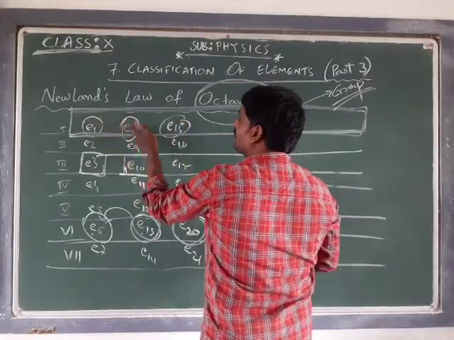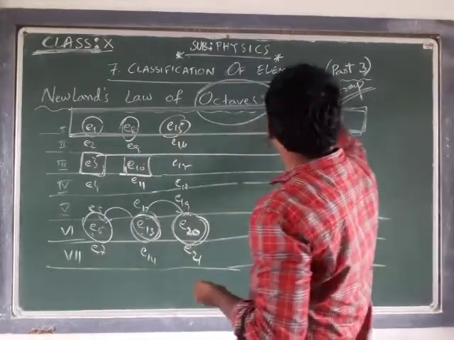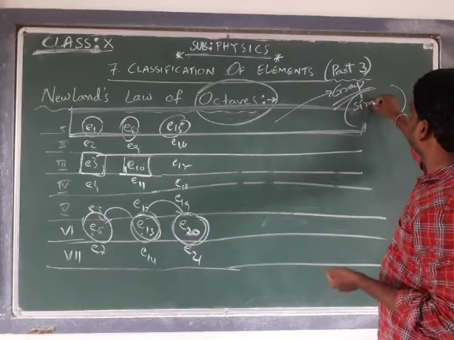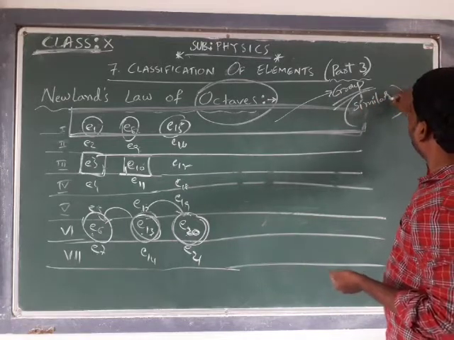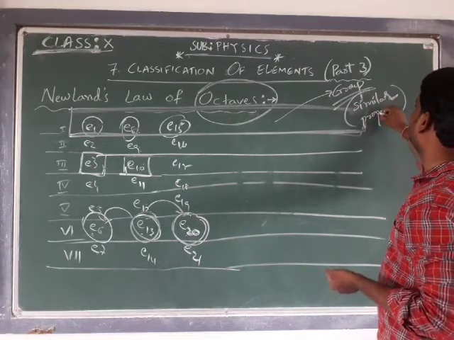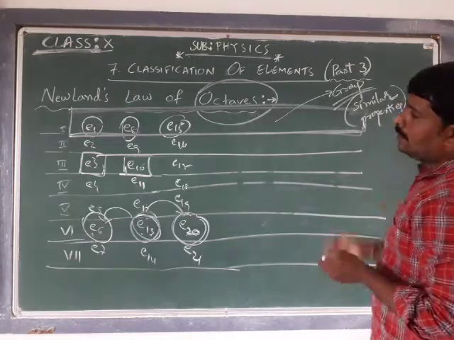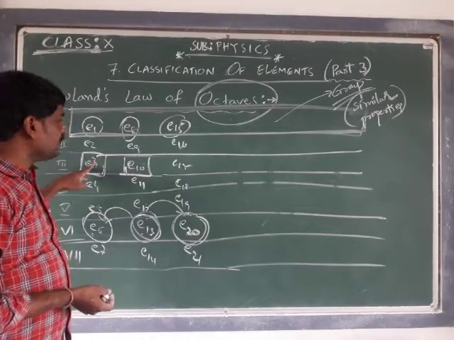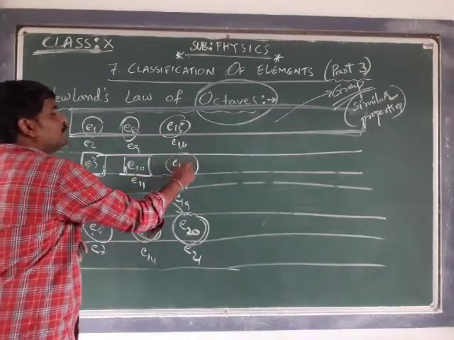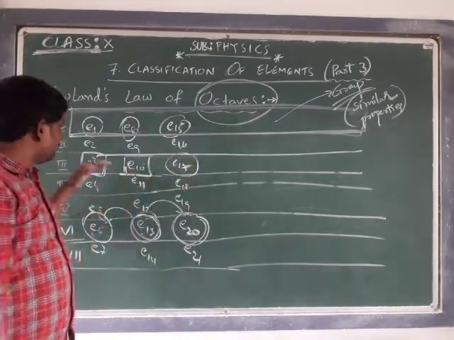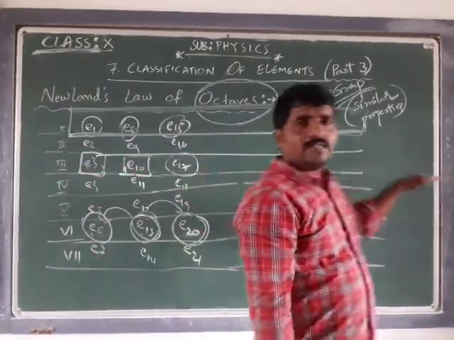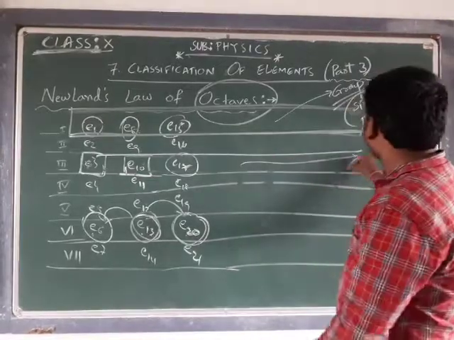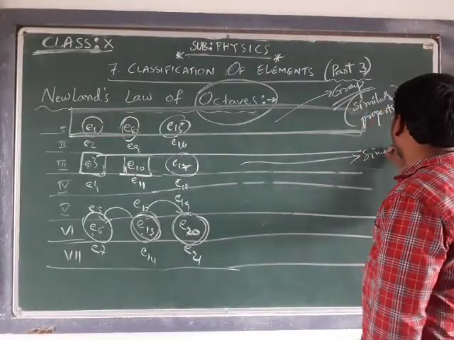All elements which are present in the row will possess, as a group, similar properties. Same, E1, E13, E3, E10 and E17 possess the same chemical properties, where they are arranged in a horizontal row, where this row is considered as a group, and this group consists of the similar properties.